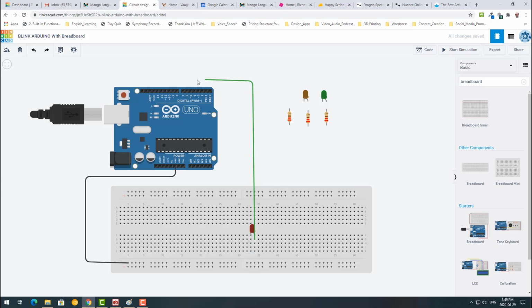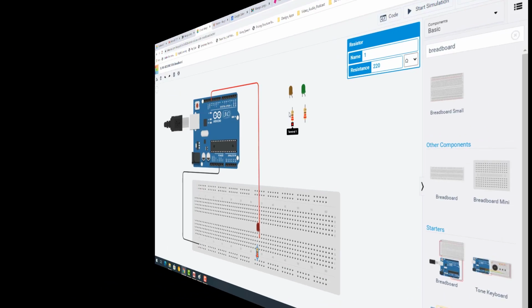number 13, and I can change the color to red, and the cathode should be connected to the resistor. So I'm just connecting directly. Because these are all connected to each other, now the resistor is connected to the cathode and at the same time connected to the ground, so it works properly.